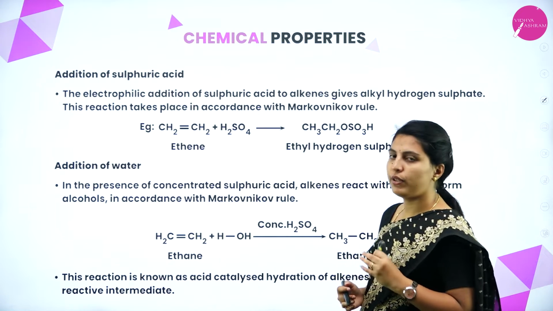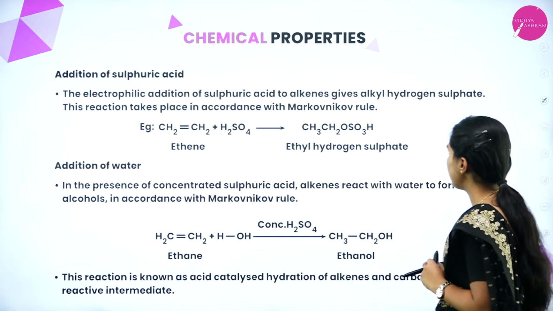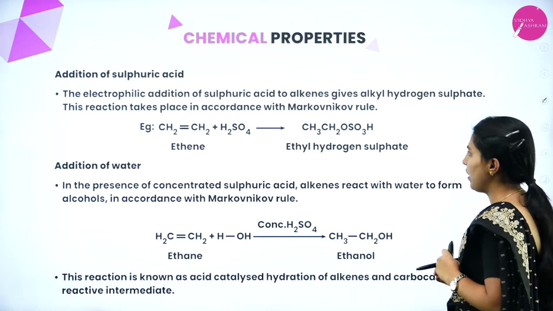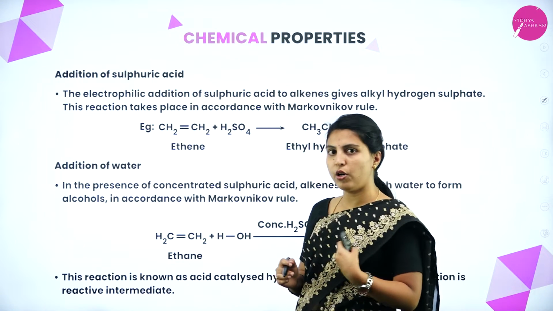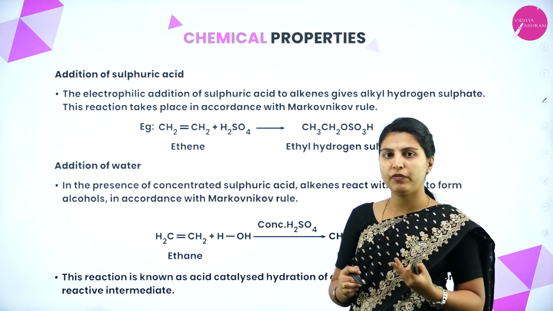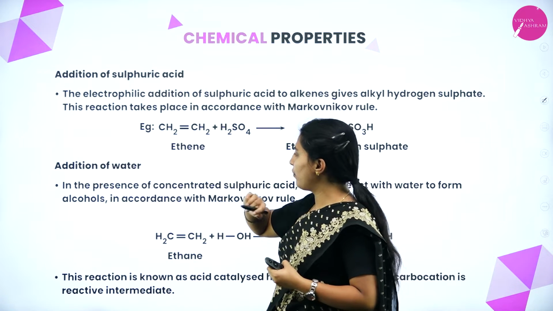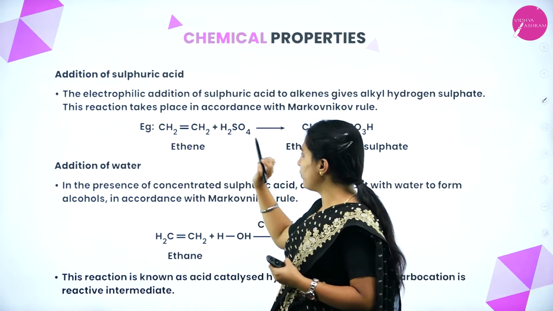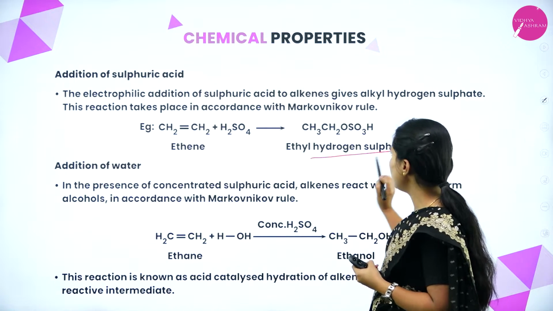Addition of sulfuric acid. The electrophilic addition of sulfuric acid to alkenes gives alkyl hydrogen sulfate. This reaction takes place in accordance with Markovnikov's rule. From now onwards, Markovnikov's rule will be followed by many reactions. In that, first one is sulfuric acid: ethene will be treated with H2SO4, that is sulfuric acid. It will form ethyl hydrogen sulfate.